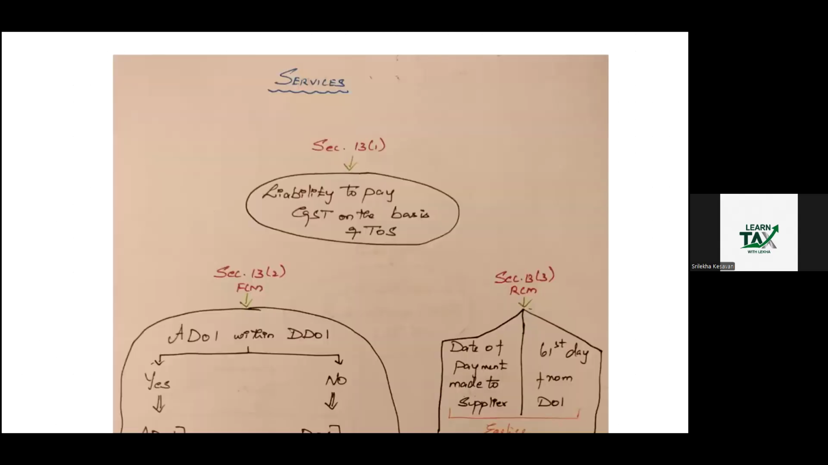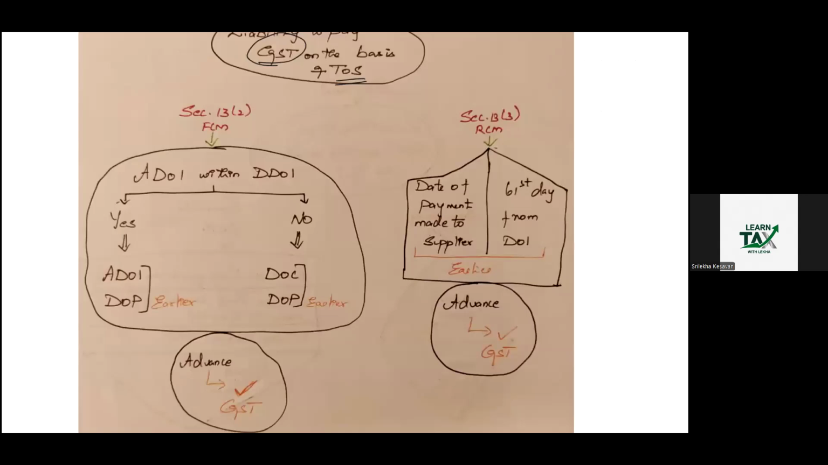Today, we are going to see time of supply for services. For services, on the basis of time of supply only, we are paying GST as per section 13 subsection 1. Section 13 subsection 2 is there and section 13 subsection 3 is there. This is for FCM, forward charge mechanism, and this is for RCM, reverse charge mechanism.